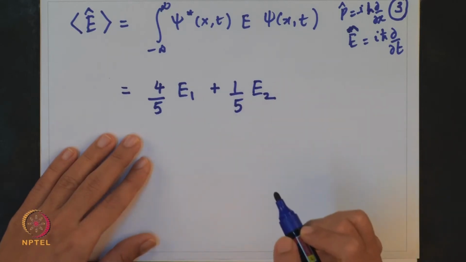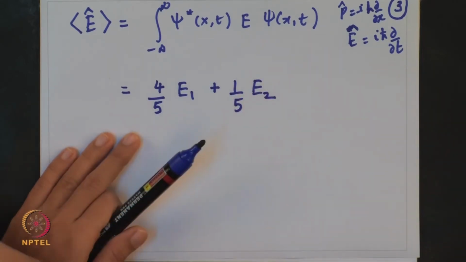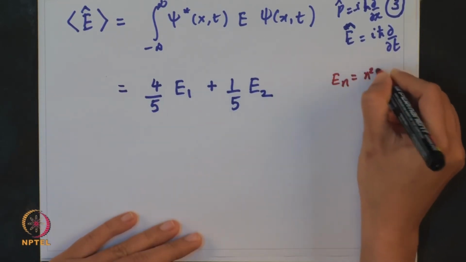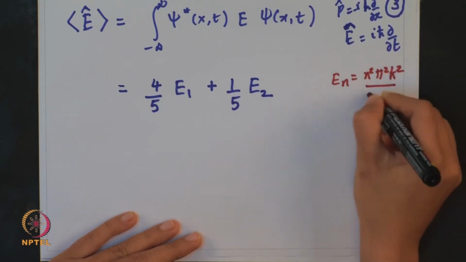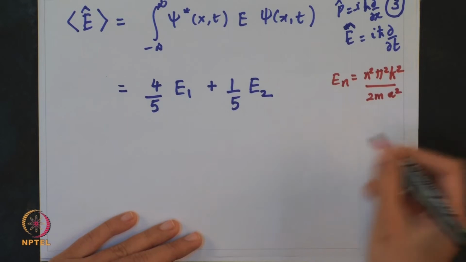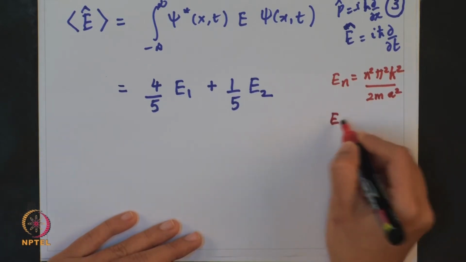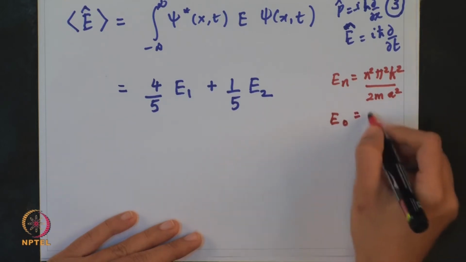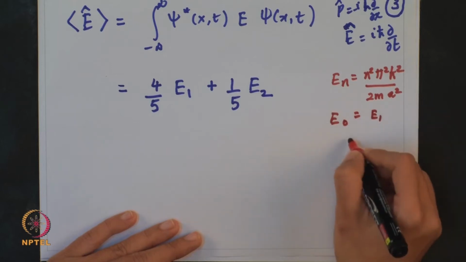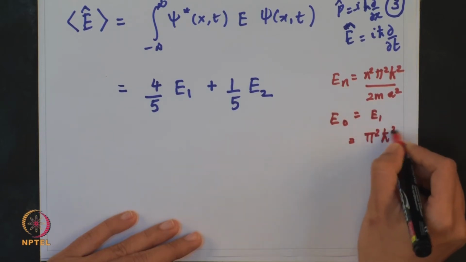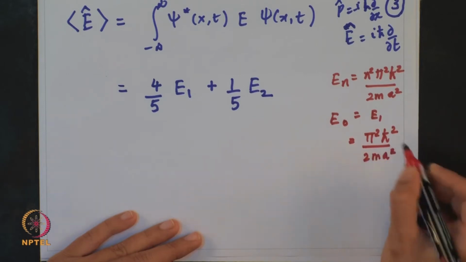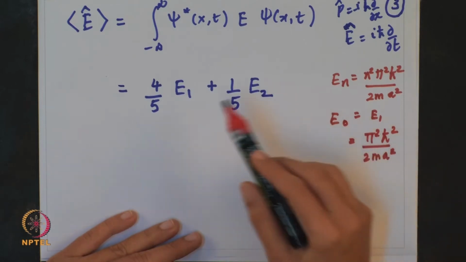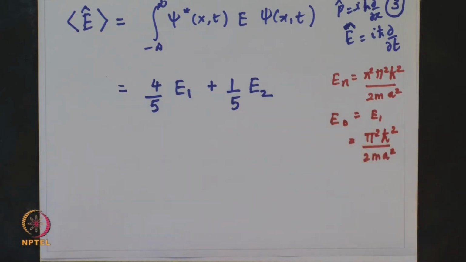You just have to substitute psi star, psi and this operator, work out these steps, and check whether you obtain this equation. One more remark: we have seen that E n is n square pi square h cross square upon 2 m a square in this case. So, what will be E naught? For n equal to 1, E naught is equal to E1, which is pi square h cross square upon 2 m a square, and we can write E1 and E2 in terms of E naught.